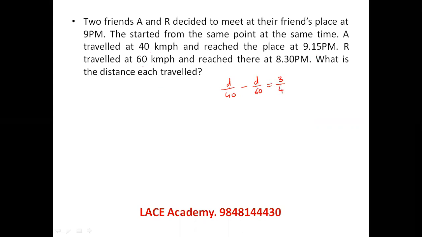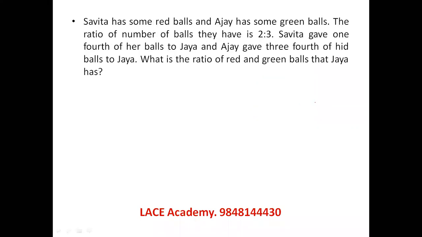D value is asking. If I take LCM as 120, 3D minus 2D, D by 120 is equal to 3 by 4. You can see D is equal to 90 km. Right? This is a straightforward question. Let's see the next one.